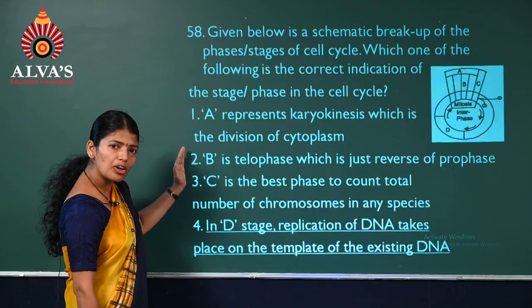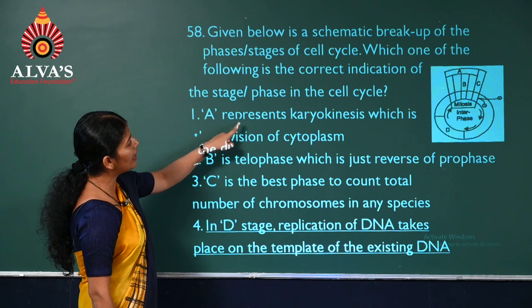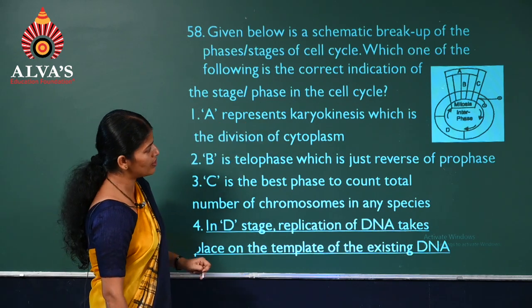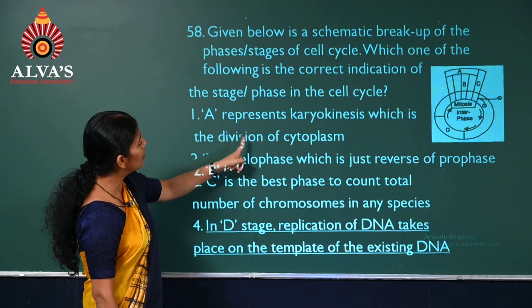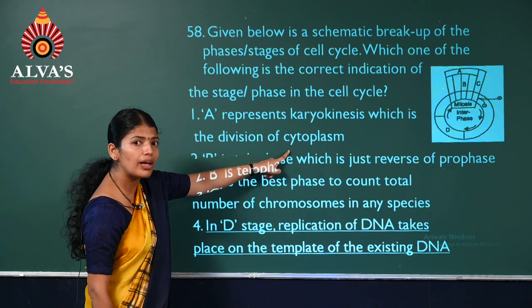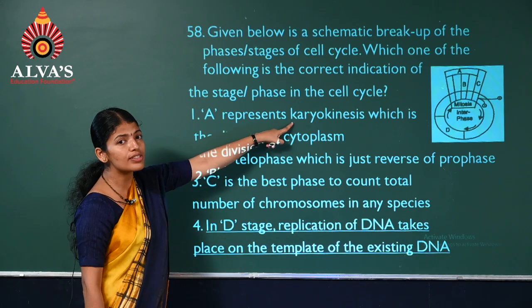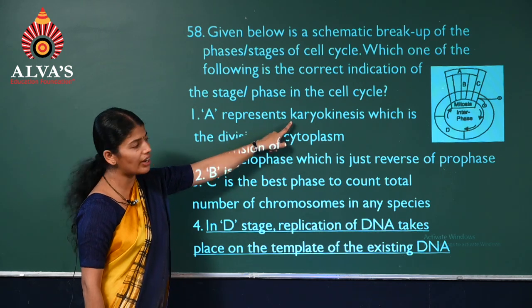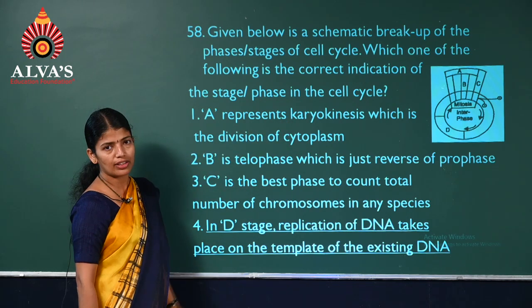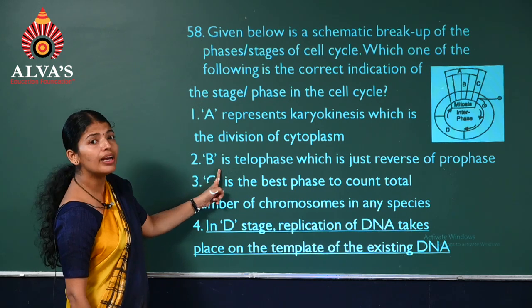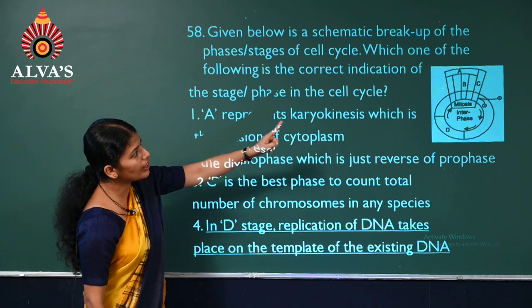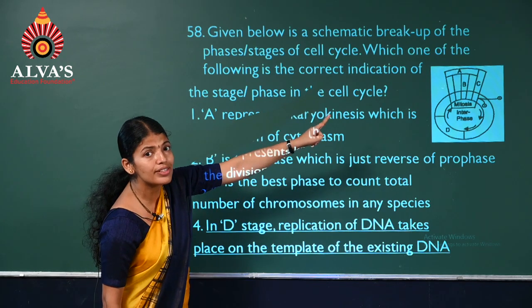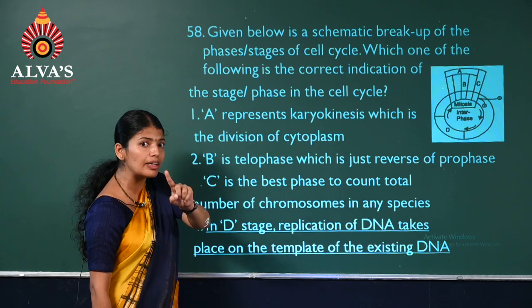So we'll read the statements and select the correct one now. A representing karyokinesis, yes. Which is a division of cytoplasm? No. Karyokinesis is a division of nucleus. So though this part is correct, this is wrong. So we'll not select this option. B is a telophase. See there, 1, 2, 3. Third one is anaphase, not telophase.